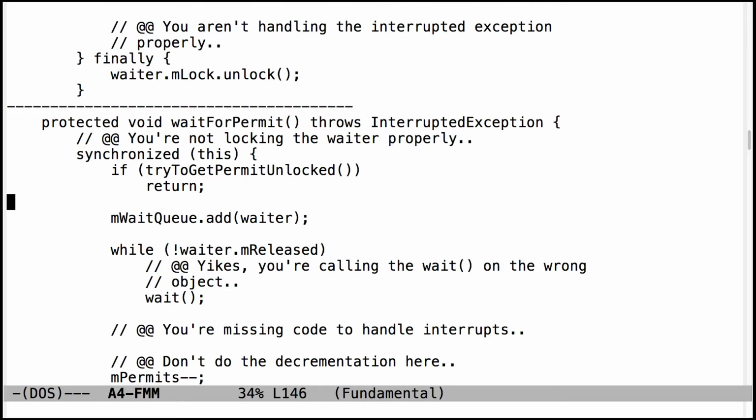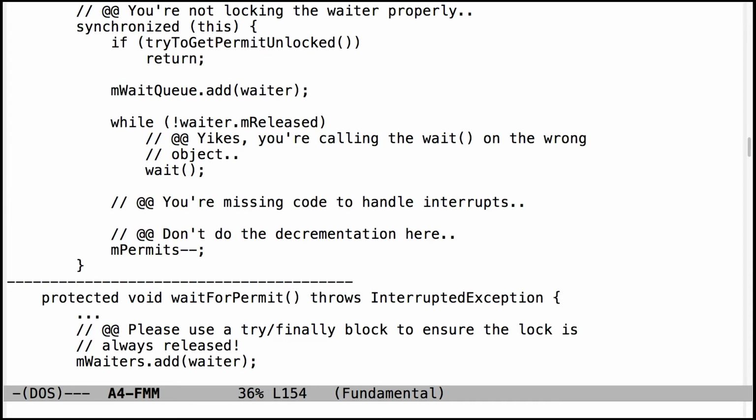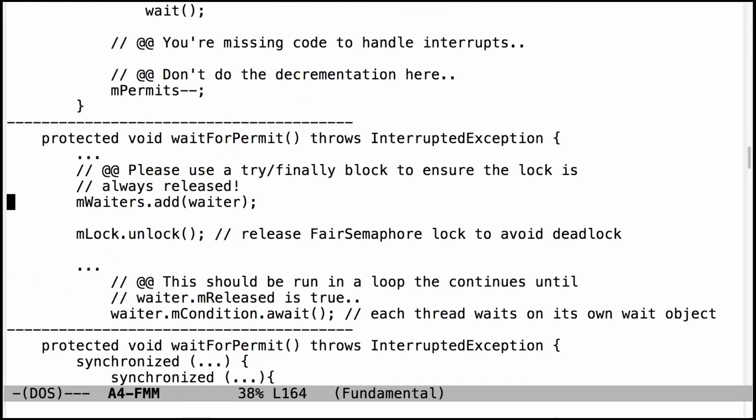It's calling wait on the fair semaphore object, when it should be calling wait on the waiter object. So you need to make sure you do that. Make sure you have the code to handle interrupts. And don't do any decrementation in the acquire method. All the decrementation, or the averaging out of the decrementation, should be done in release. Otherwise, you get race conditions that are really hard to fix.